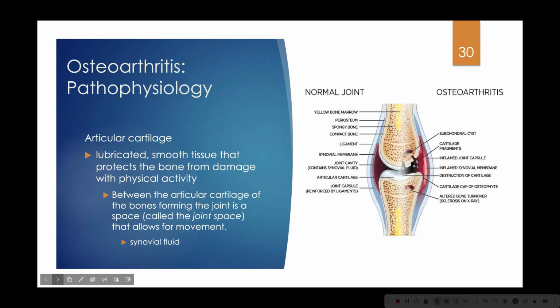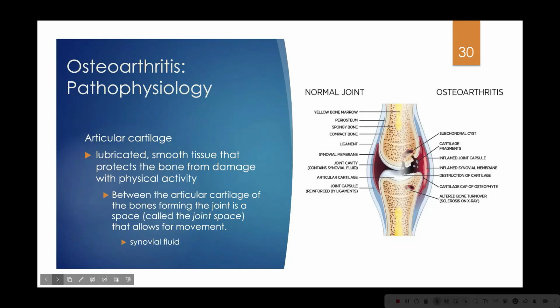When you look at a normal bone, you have articular cartilage that covers the end of each bone. Underneath that articular cartilage, you have your subchondral bone, which is the shock absorbing area right underneath the cartilage. And then in between the two bones in that joint, you have your joint cavity, which has your synovial fluid.